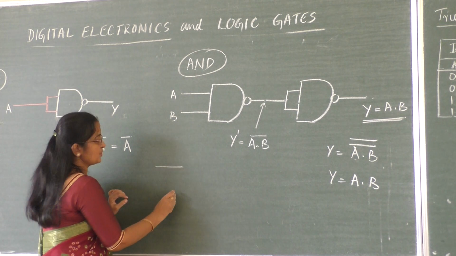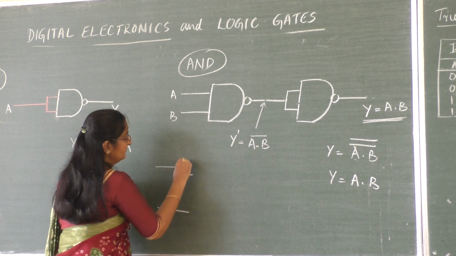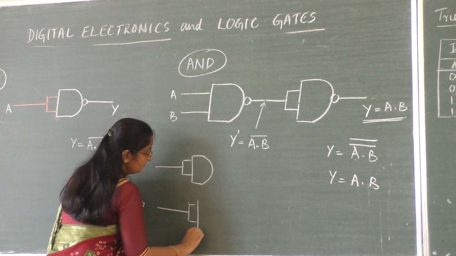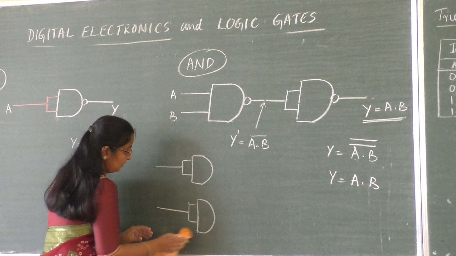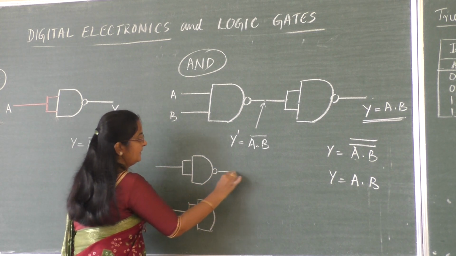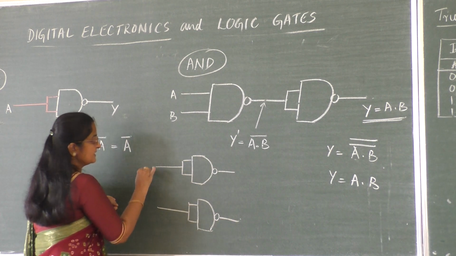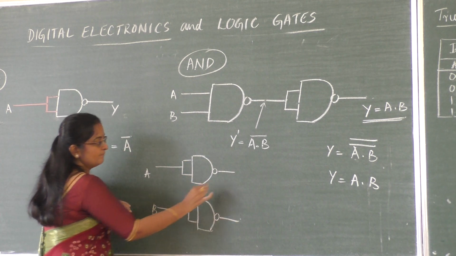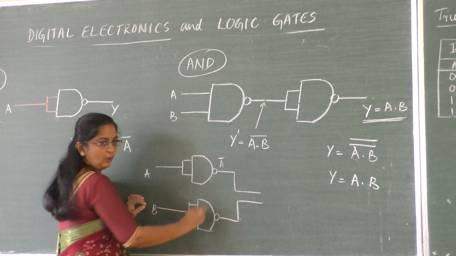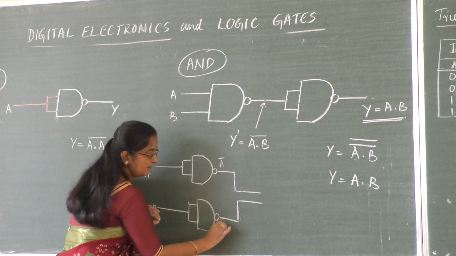Don't get confused, students. Just remember, anyhow in theory it won't be asked, you should just know it. For competitive exams it's required. Now if I take this input as A and this as B, the outputs here will be A bar and B bar.